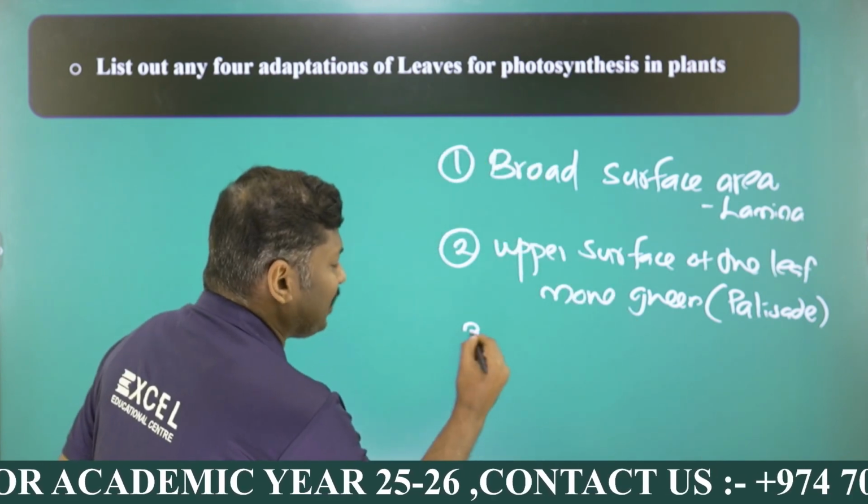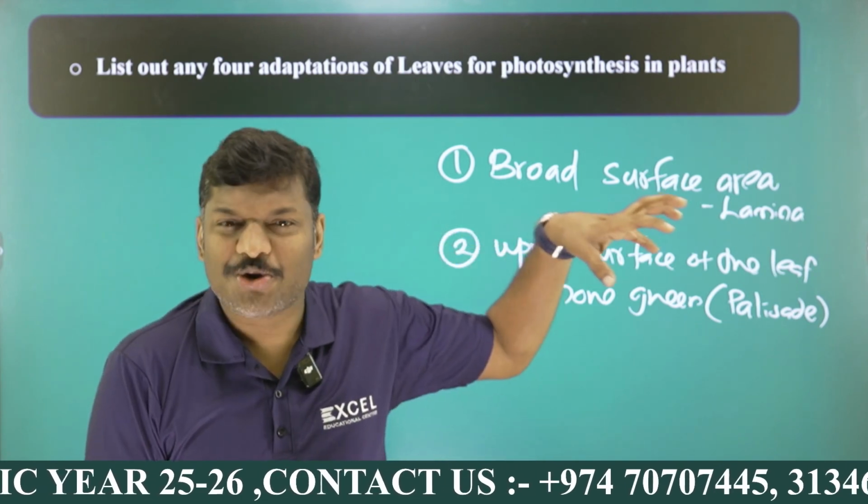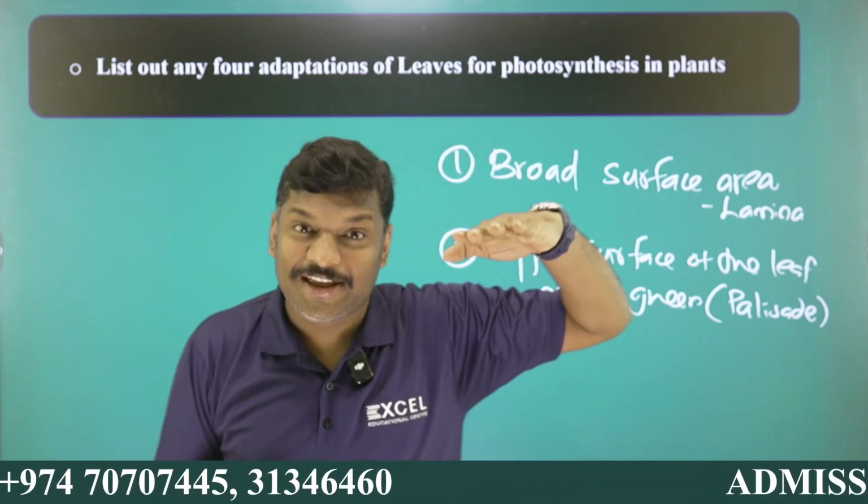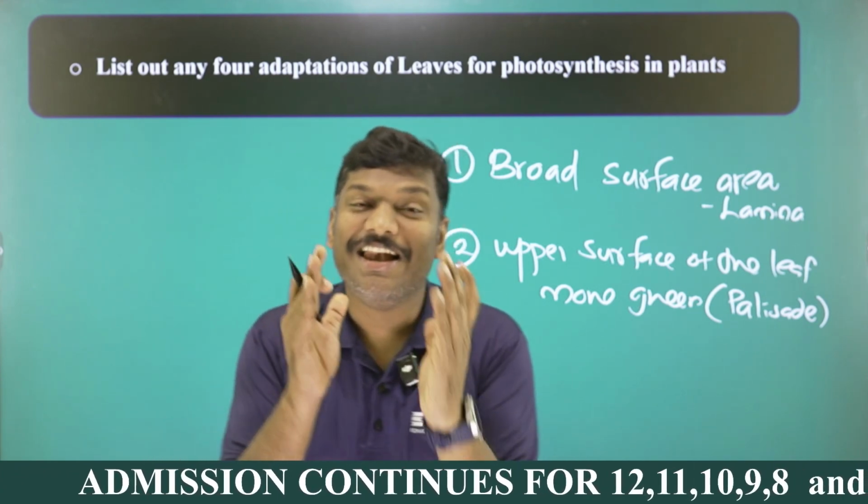an adaptation like that. Okay, and the third one, my dear students, there are a lot of adaptations, and I'm going to mention only 4, my dear students. What is the third one? When you are looking from the top of a tree, you cannot see the ground. For example, when you're flying on an aeroplane, the area you can see is full of a tree canopy. You cannot see the bottom or the floor of the forest region. The reason is very simple. What is that? The leaves you can see.